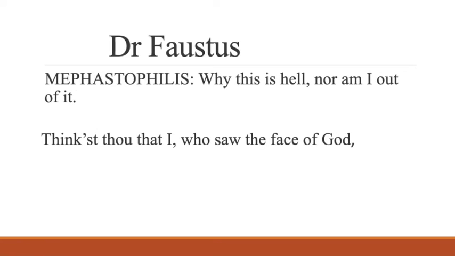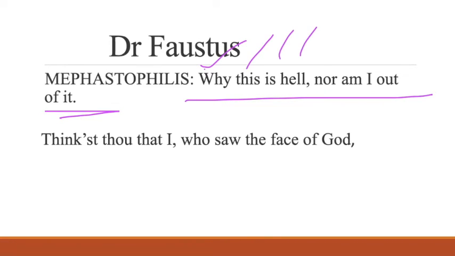Now, if you look at the line from Dr. Faustus, when Mephistopheles says, "Why this is hell, nor am I out of it," if you just count the syllables here, you'll find 1, 2, 3, 4, 5, 6, 7, 8, 9, and 10.